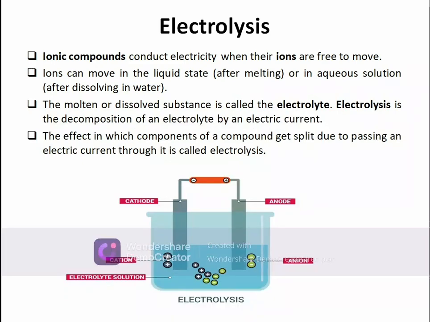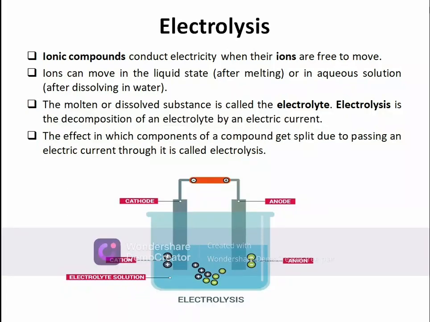Now, what is electrolysis? For the sake of convenience, let's take an example of NaCl, an ionic compound. NaCl is formed by the positive ion Na+ and the negative ion Cl-. When these two ions combine and are held together by an electrostatic force, they form the compound NaCl. NaCl is basically the table salt that we consume daily. So we put NaCl here in place of ionic compound.